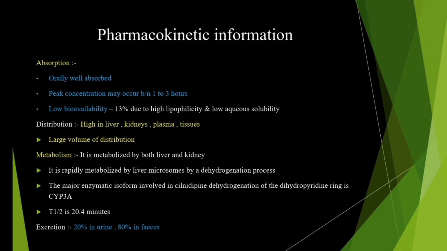The dehydrogenation process of the clinidipine occurs at the dihydropyridine ring. The major enzyme involved is CYP3A, that is cytochrome P3A. So this is the metabolism.